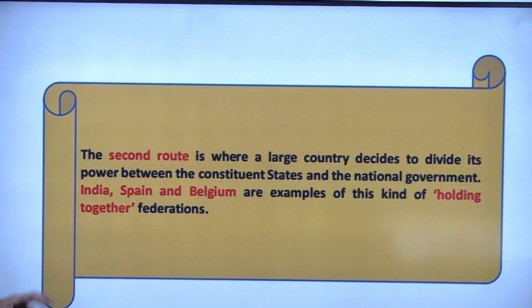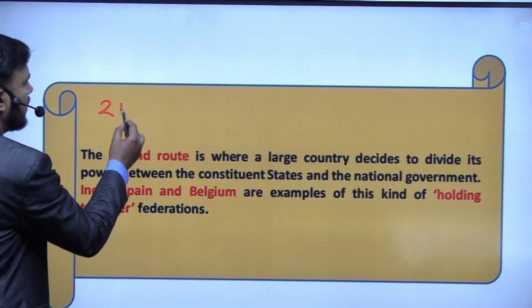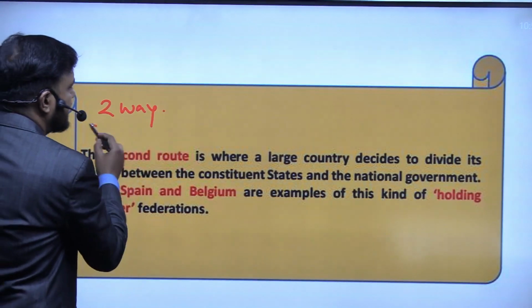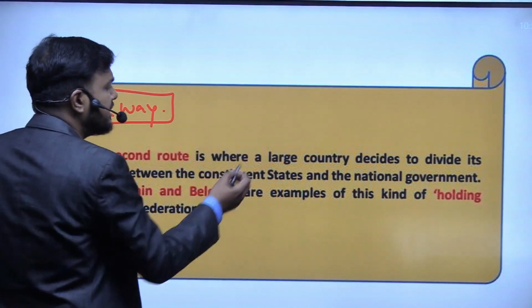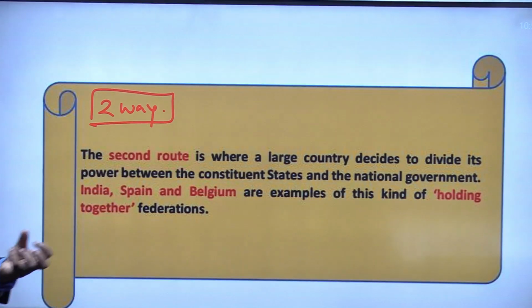Okay, the alternate, or second, type in which federalism can be formed is where a large country decides that we will have two different units of governance. That means we will have a union government and we will have state governments.